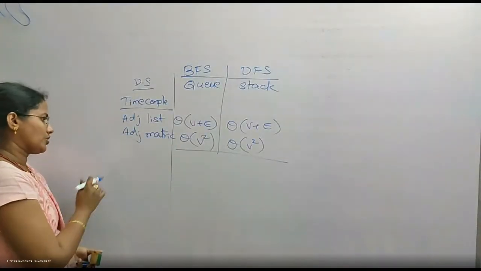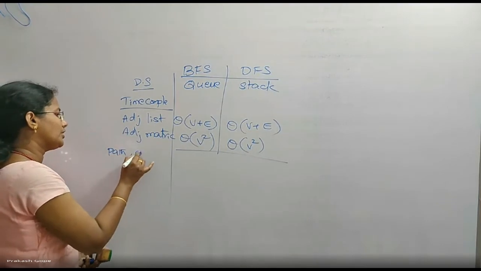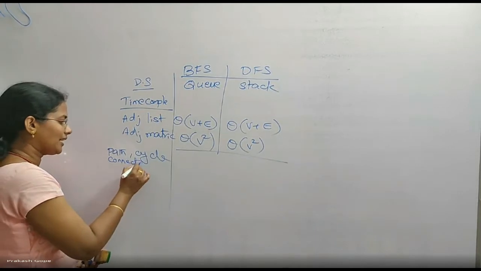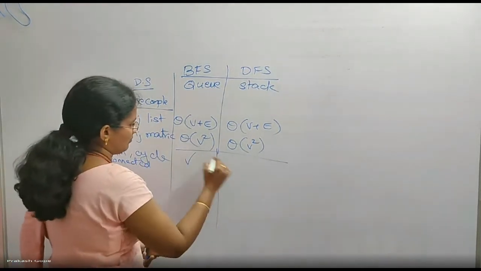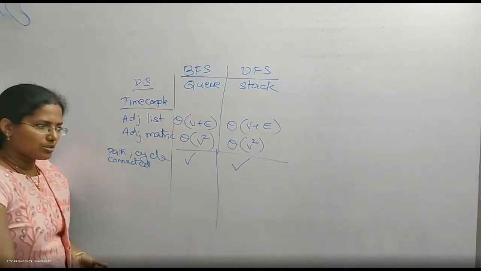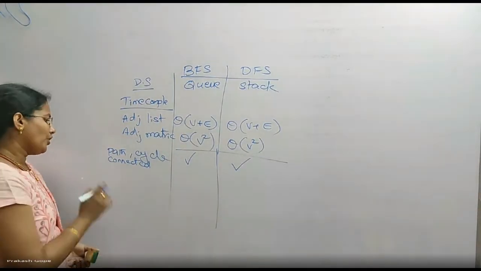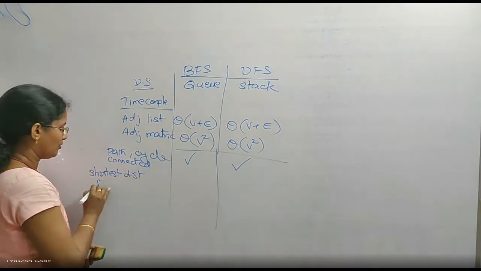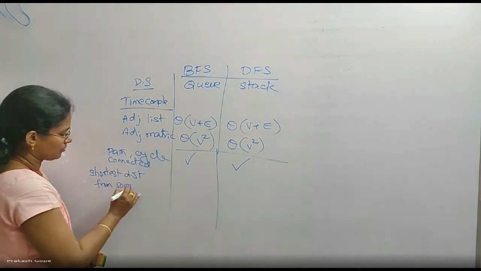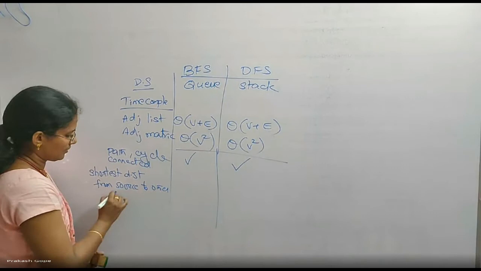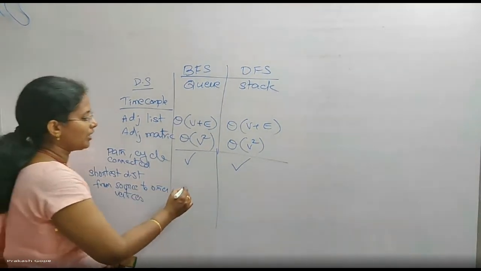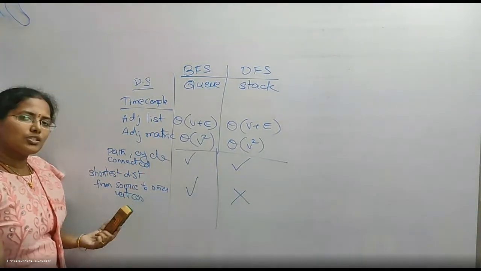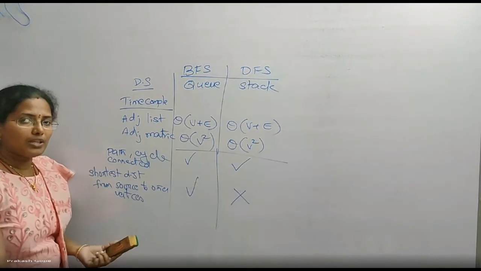What are the applications? If you are trying to find whether there is a path or cycle, whether the graph is normally connected or not, you can use any of those two algorithms. But if you are looking for shortest distance from source to other vertices, that can be done by only BFS but not by DFS. BFS tree itself will give you shortest distance from source to every other vertex for an unweighted graph.